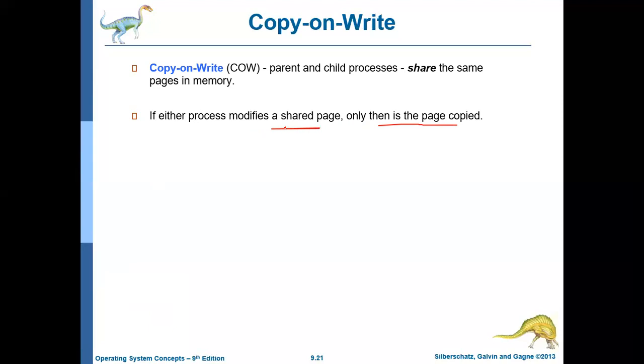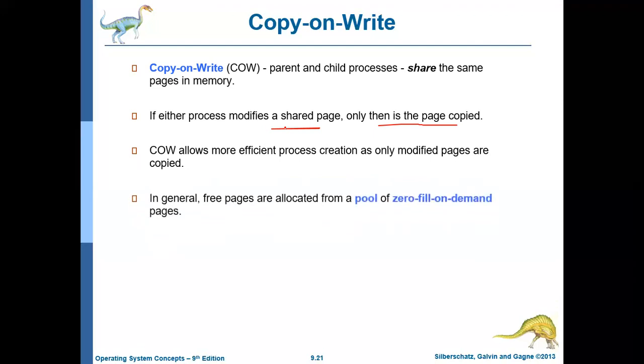In that case, for the page on which the child process wants to write, there will be two copies. The original copy will be referred to by the parent, and the newly copied one will be referred to by the child. All the remaining pages will be shared between the parent and the child. Basically, this technique, COW, copy on write, allows more efficient process creation, as only modified pages are copied.